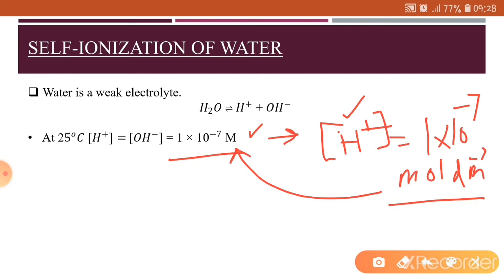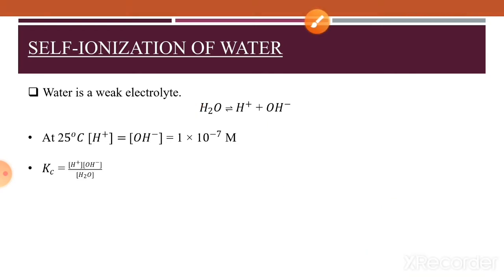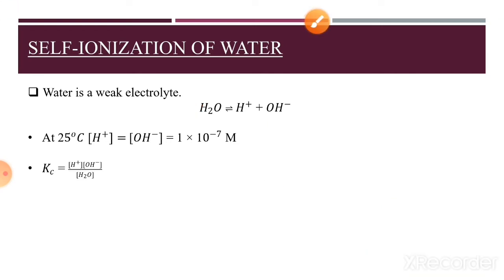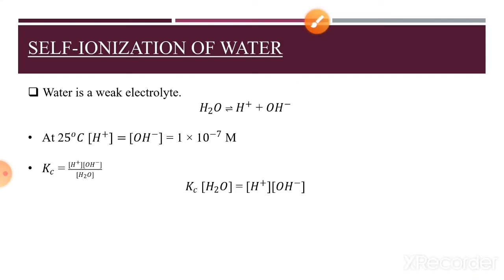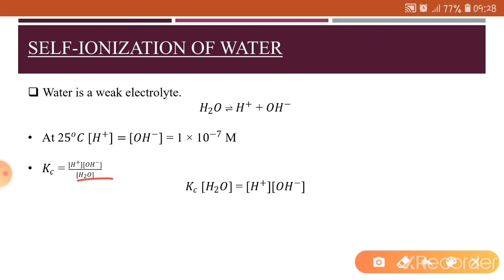Similarly, the concentration of the hydroxide ion would also be 1 × 10^-7 molar. Now, if we derive the Kc expression for this equation, then we will write the hydrogen ion and the hydroxide ion in the numerator and the water molecule in the denominator. Now, when this water molecule comes to this side of the equation, it will be multiplied with this Kc value.